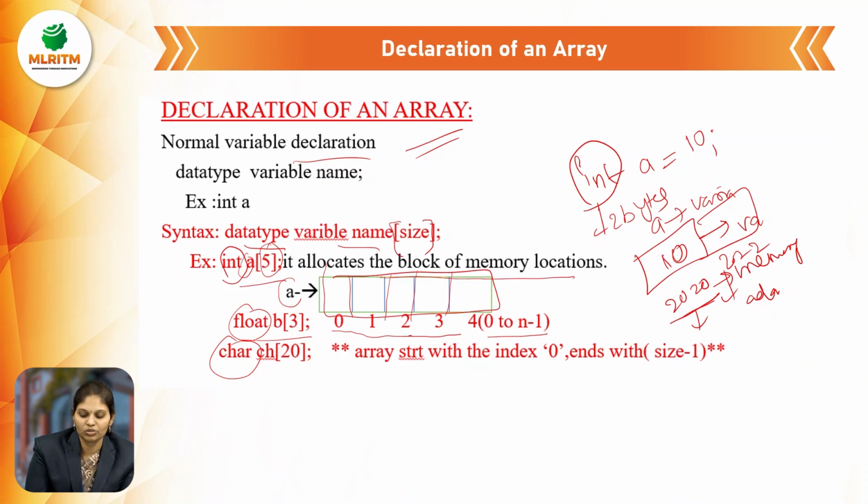So 0, 1, 2, 3. An array starts with index 0 and ends with size minus 1. Suppose I am taking the size a[5], and the memory locations are 0 to n minus 1. This is the declaration of an array.